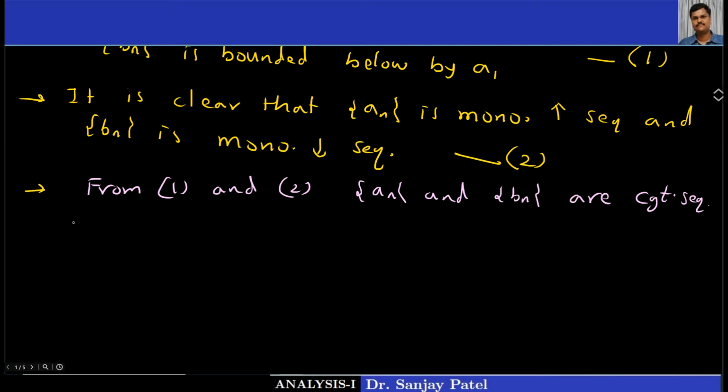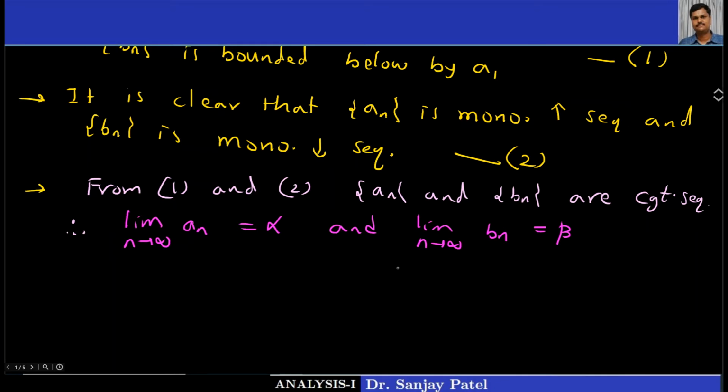So I can say, therefore, limit as n tends to infinity of an is equal to, say, alpha, and both these limits exist, so I am taking the limit of the first sequence as alpha and the limit of the second sequence as beta.